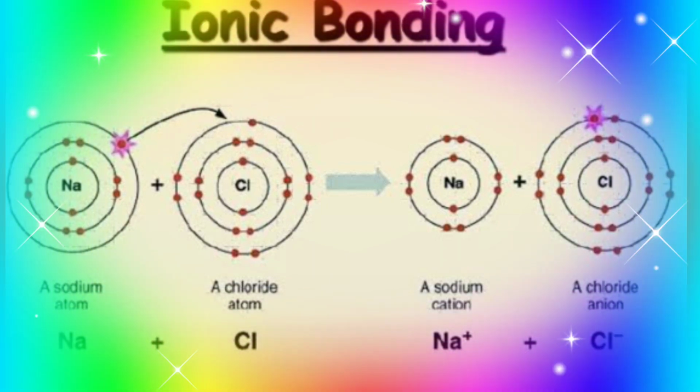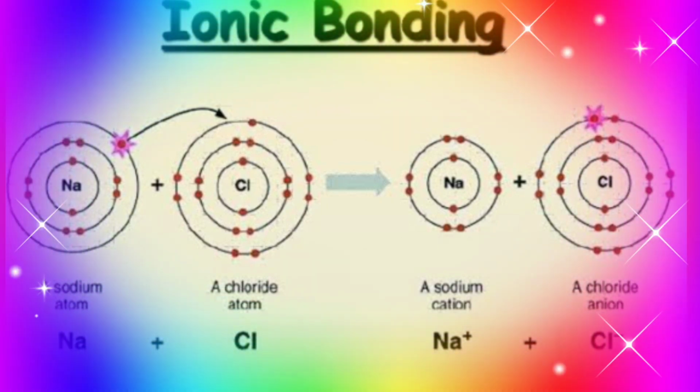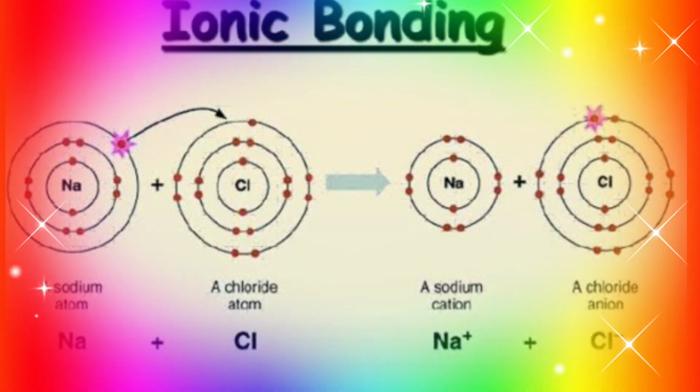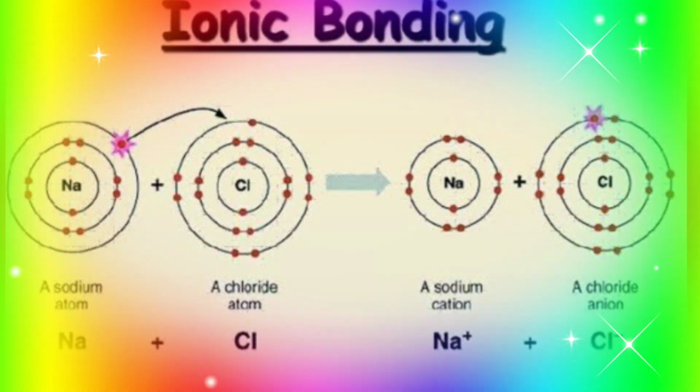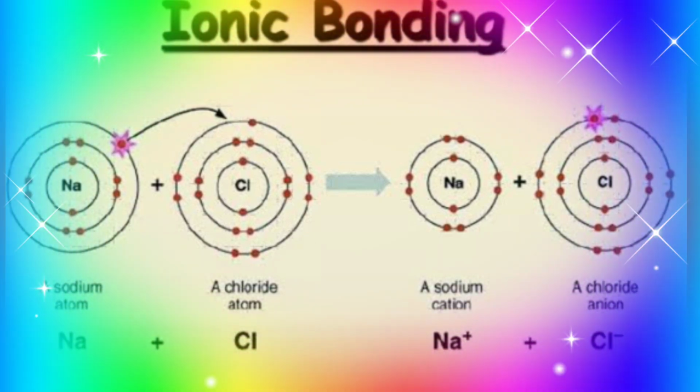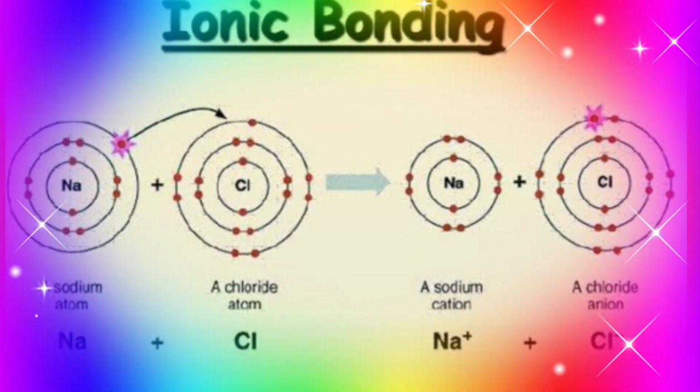Let us see ionic bond. The compound sodium chloride is formed from the atoms of the constituent elements sodium and chlorine, that is Na and Cl.